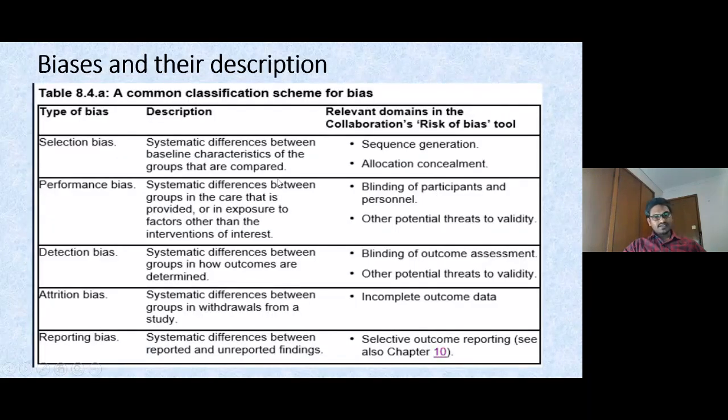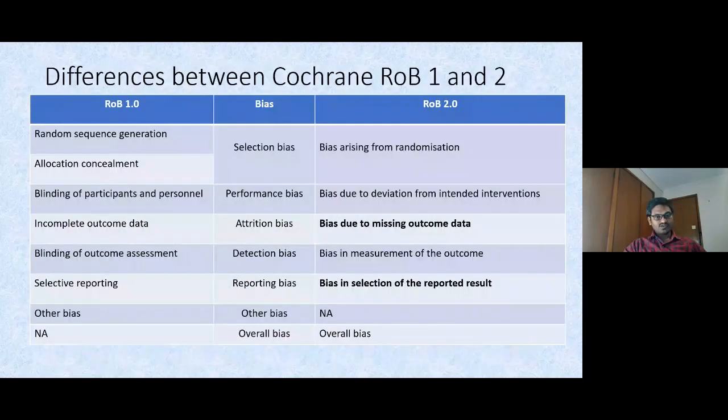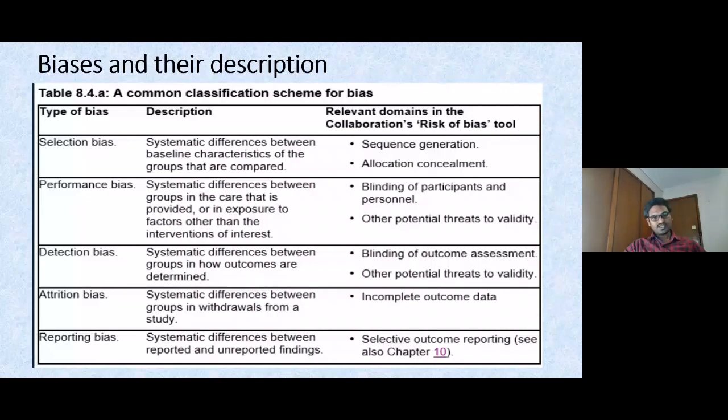Actually, this is a template I captured from our Cochrane handbook. This is the oldest version, not the recent one. The types of bias in randomized controlled trials are different. These are the main types we are going to deal with in the risk of bias tool in RevMan as well as in the recent version. There are some additions or deletions for these biases in the recent one.